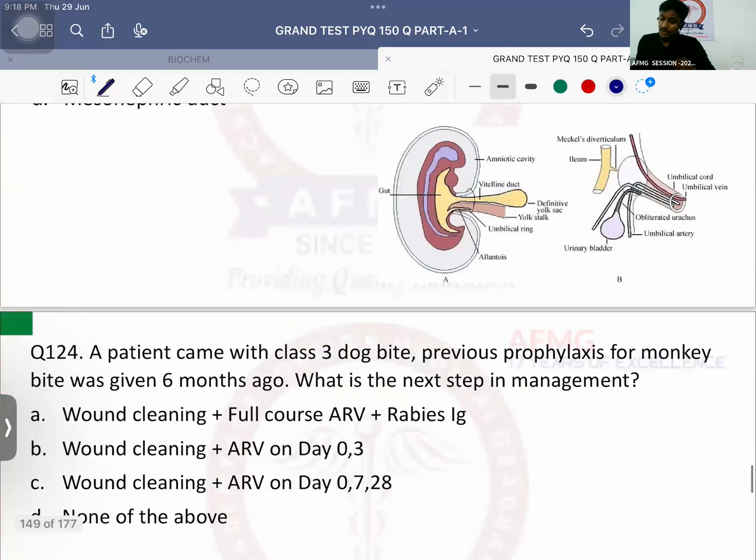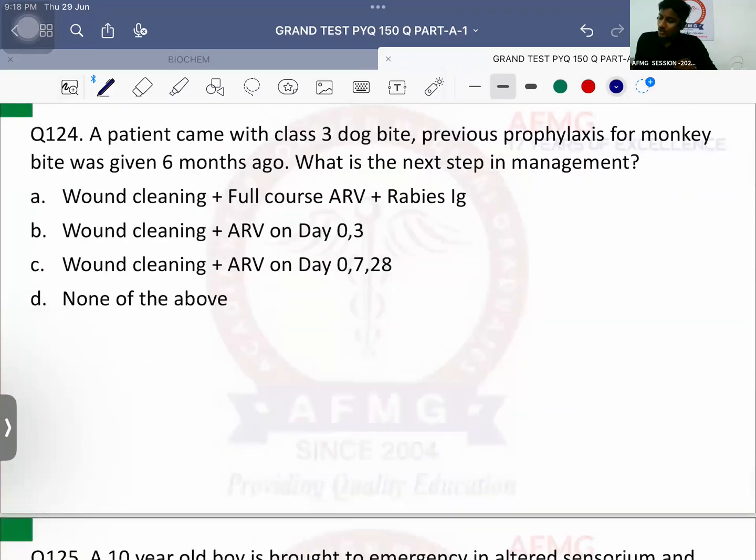A patient came with class 3 dog bite. Class 1 dog bite is only licking. Class 2 dog bite is bite marks or scratch marks are seen. Class 3 dog bite is bleeding is seen. Previous profile, so the patient had class 3 dog bite and previous prophylaxis for monkey bite was given 6 months ago. What is the next step in management?